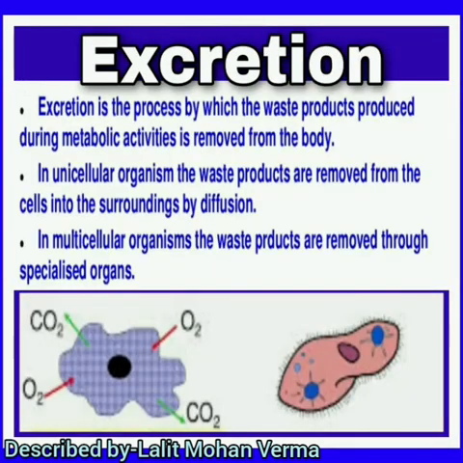So excretion is the process by which the waste product produced during metabolic activities is removed from the body. In unicellular organisms, the waste products are removed from the cells into the surroundings by diffusion.